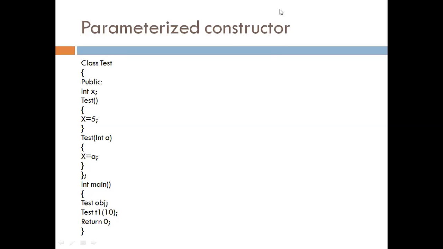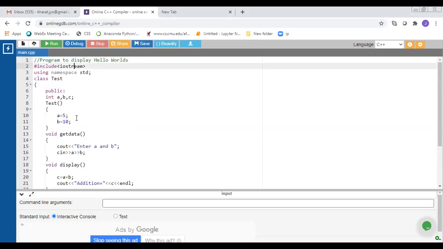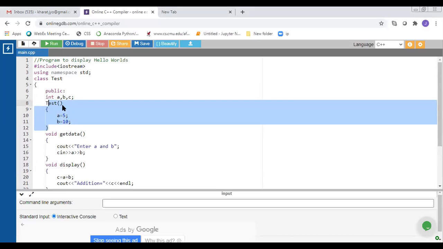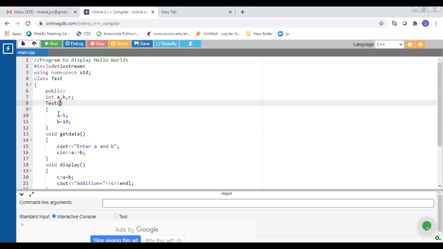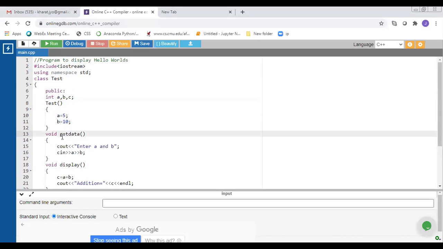We'll see execution of this. Here I define one class, that is class name test. Here I declare three variables a, b, c. I used here this default constructor, that is constructor without any argument. Inside this constructor, I initialize variable a to 5, variable b to 10. In the same class test, I define one more function, that is get data function.